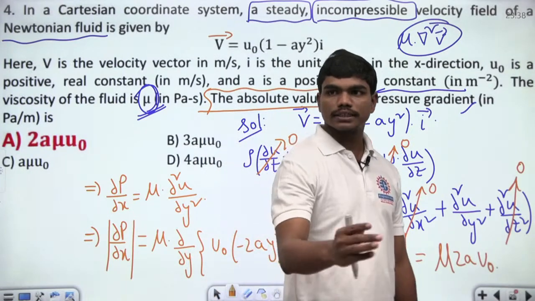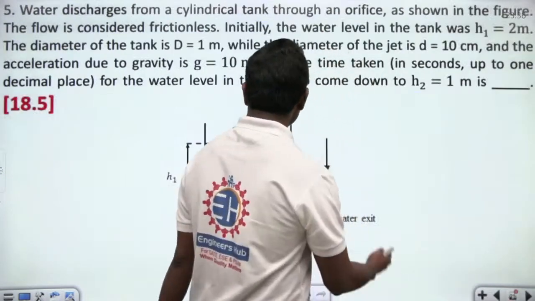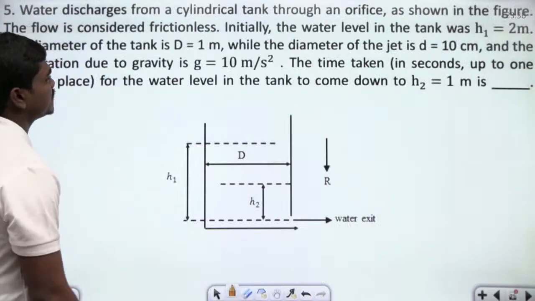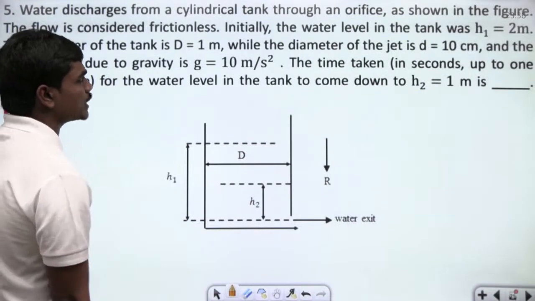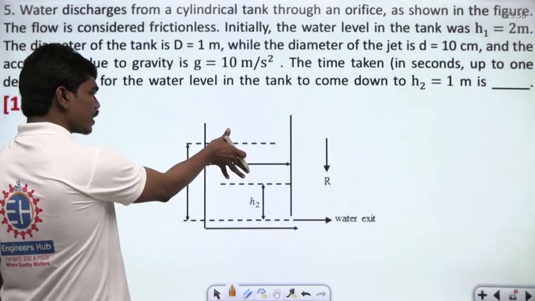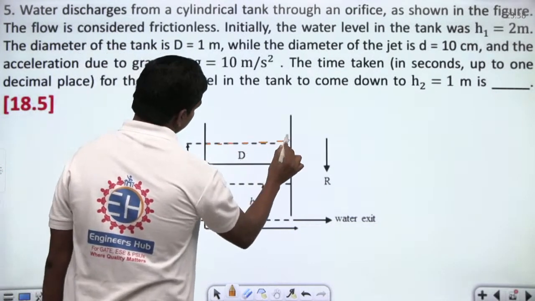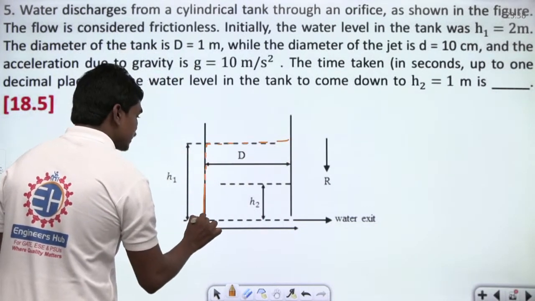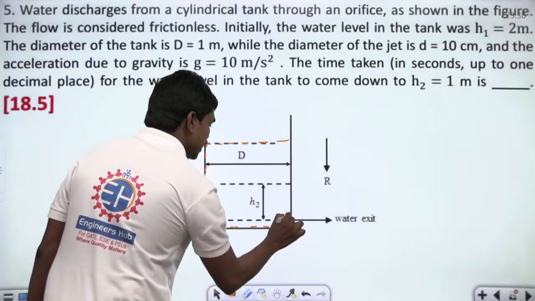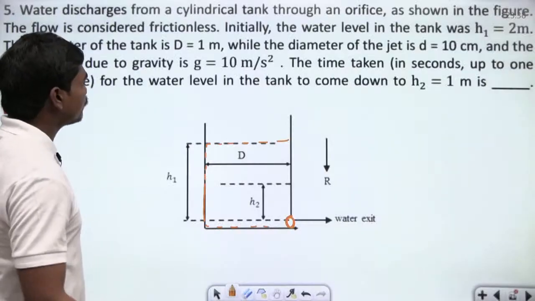Okay, so let's go for the next question. Water discharges from a cylindrical tank through an orifice as shown in the figure. You can see there is some water in the tank. There is some initial level of water in the tank, and this water is getting discharged from this orifice, which is here. Next, the flow is considered frictionless.